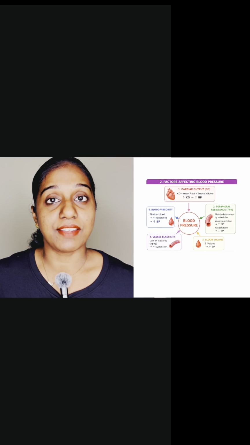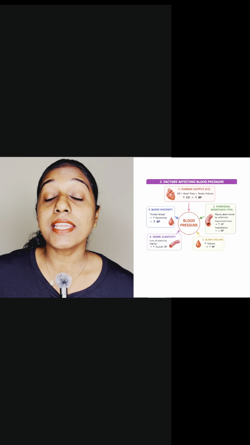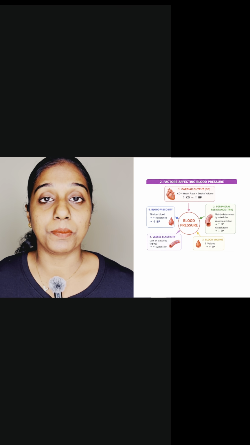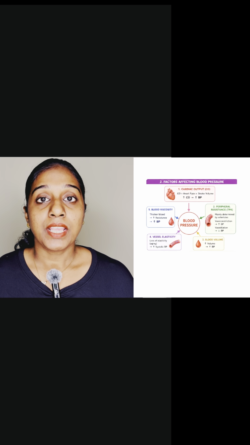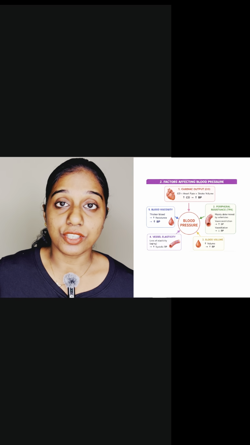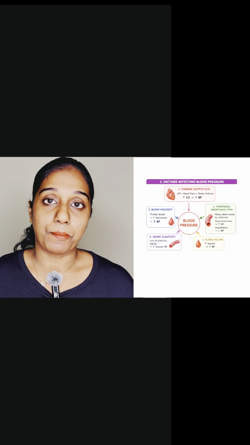Next is factors affecting blood pressure. The first one is cardiac output. Cardiac output is heart rate into stroke volume. Increase in cardiac output means increase in blood pressure. Next is peripheral resistance. It is mainly determined by arterioles. Vasoconstriction causes increase in blood pressure. Vasodilation causes decrease in blood pressure.